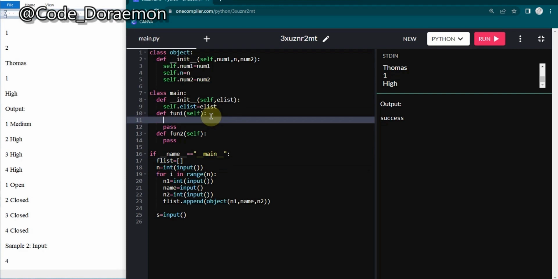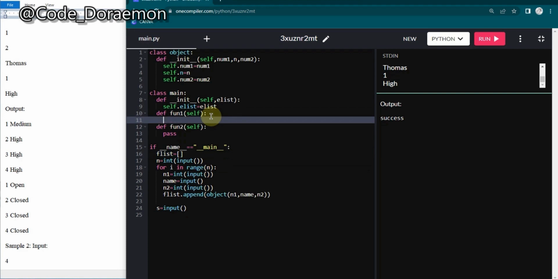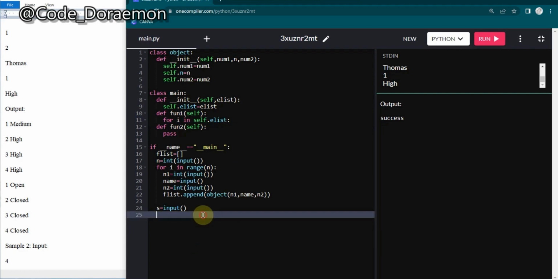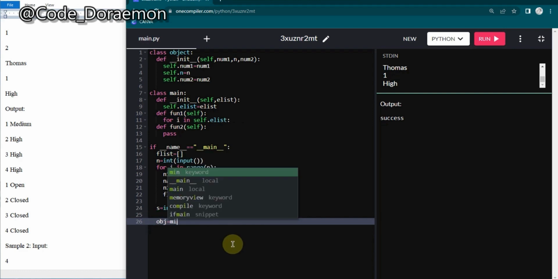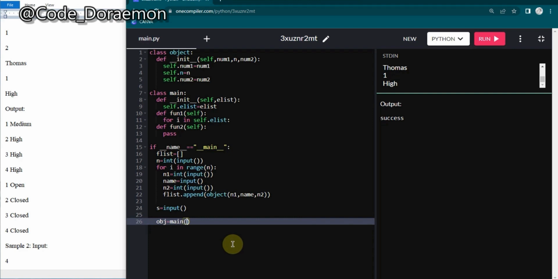So here I'm going to just iterate through the elist. This is how: for i in self.elist, and this list will hereafter be identified as self.elist. Here we have to declare an object, obj is equal to, and here we'll call the main class. Every class should have an object. I think you know this.